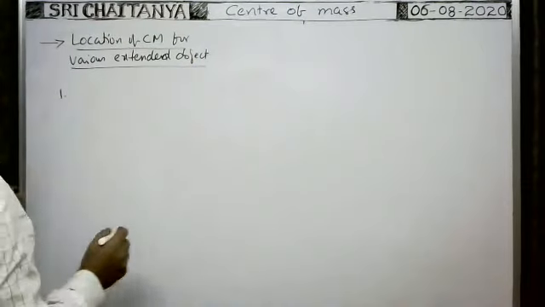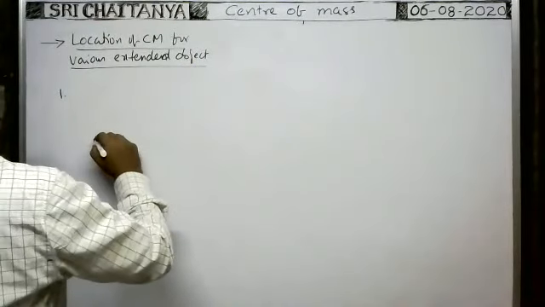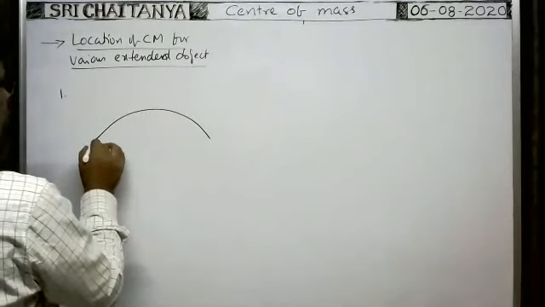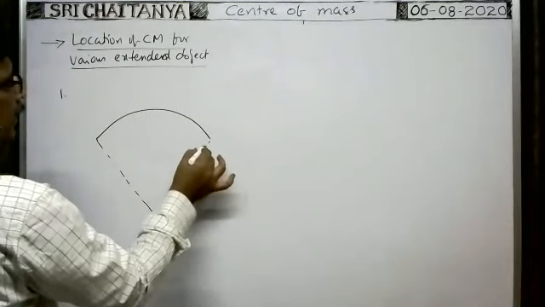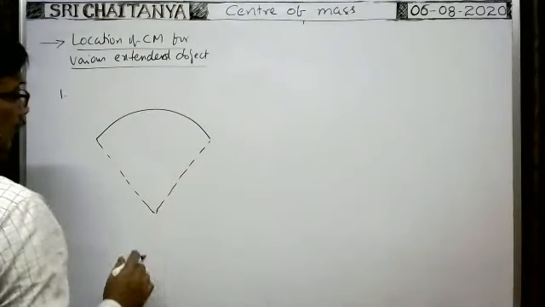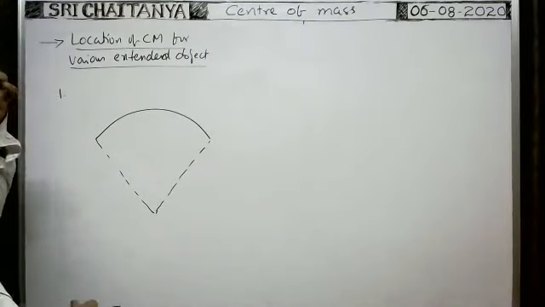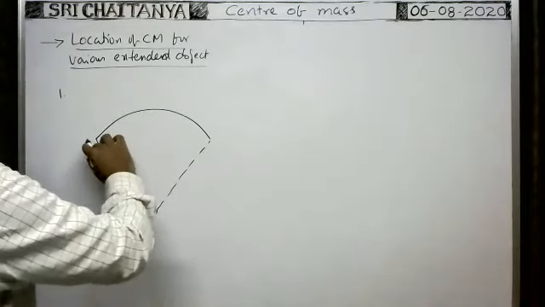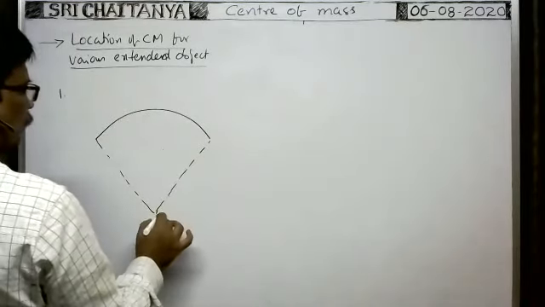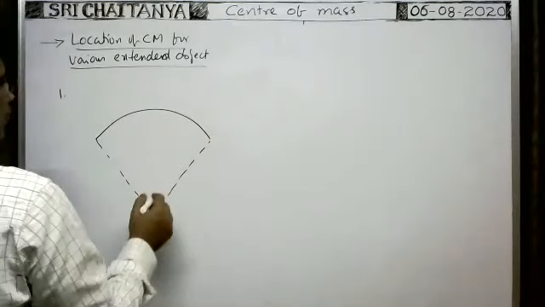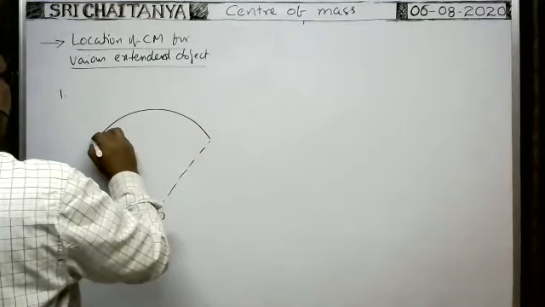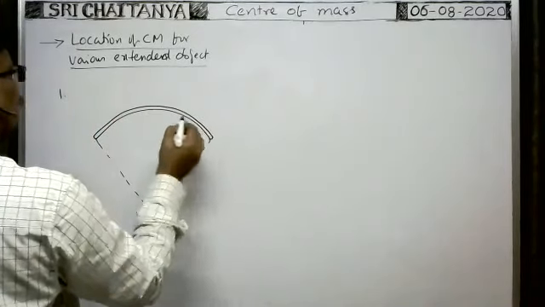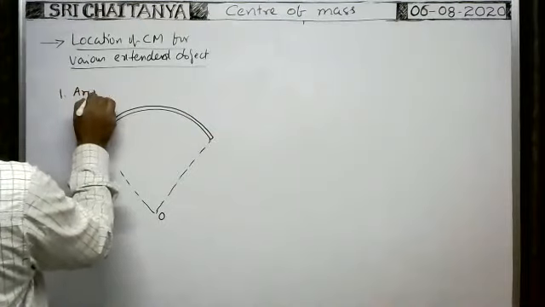First one, in case of an arc. Here there is a uniform wire bent in the form of an arc, as in the diagram. This is the arc, and this is the center of the arc.